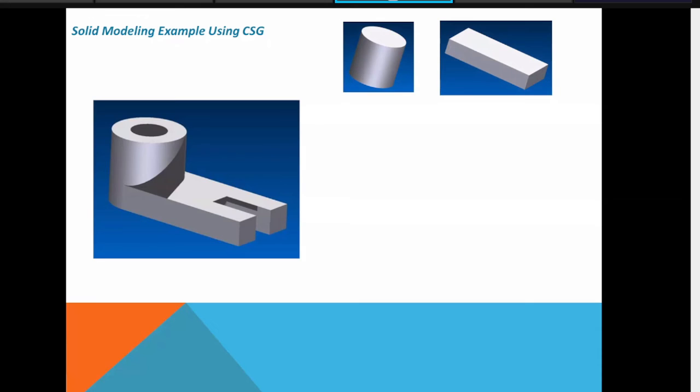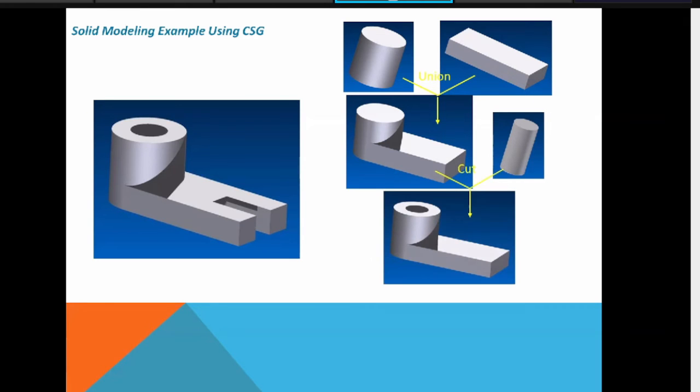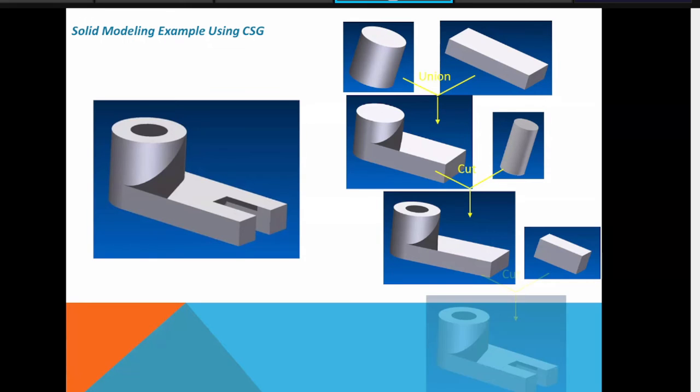Then solid modeling. This is also one interesting part. CSG stands for constructive solid geometry. Take these two basic models, then you can combine them, apply the union operation, and then apply the subtraction or cut operation to cut the internal part from the given object. Then you again apply the cut operation to get the shape. In this way, the modeling is not difficult every time.